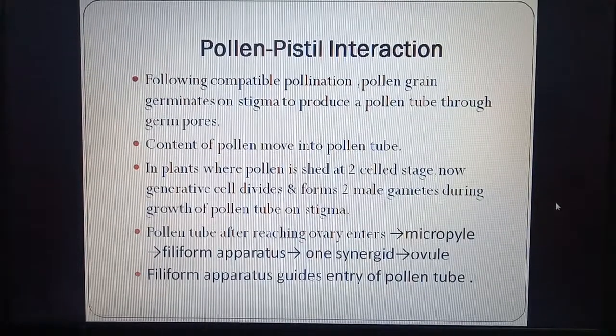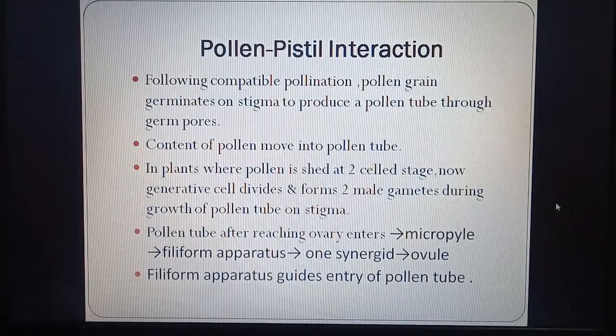So what is the function of filiform apparatus? It produces certain sugars which attract or help in the growth of pollen tube. So this is the function of filiform apparatus.